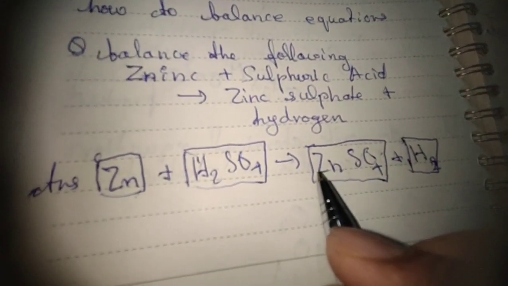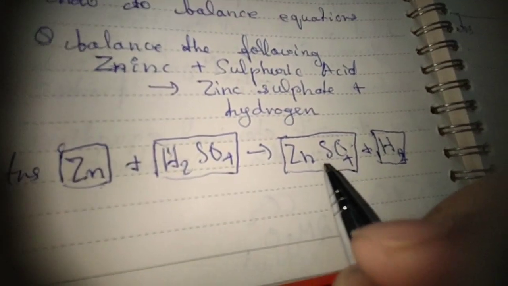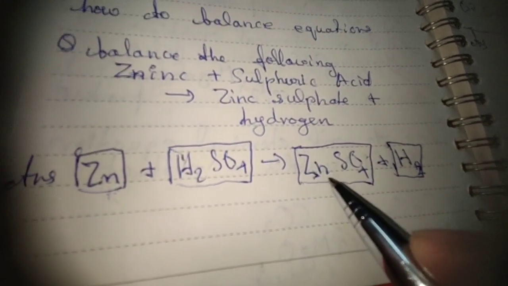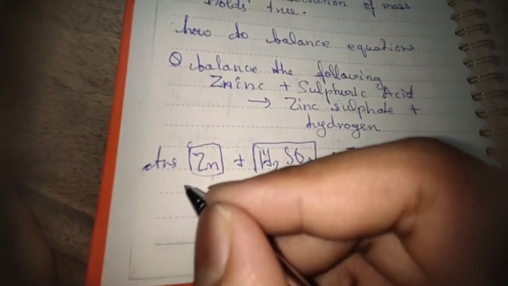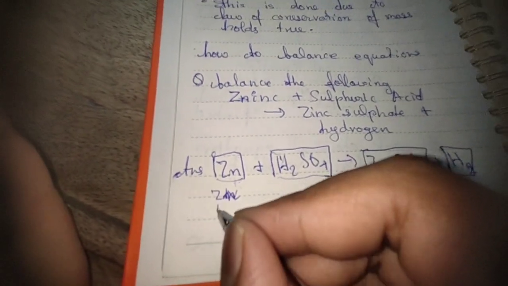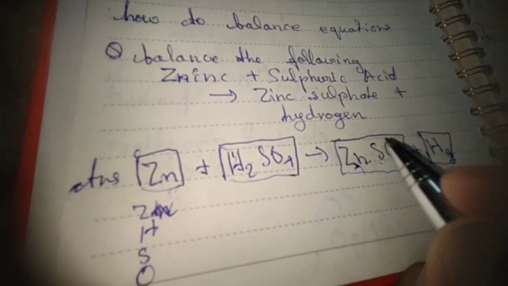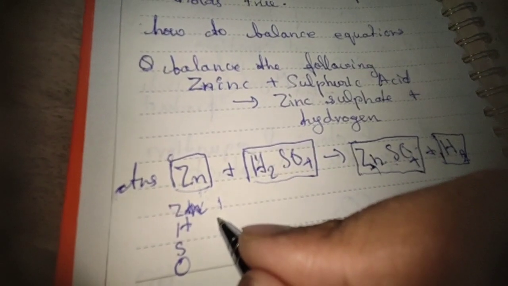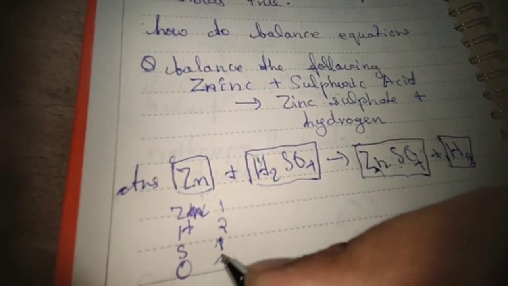These are immortal. Alright, so one atom of zinc plus one molecule of sulfuric acid, LHS equal to RHS. So the first step is to write the elements: zinc, hydrogen, sulfur, oxygen. Now zinc on the left hand side is 1, hydrogen is 2, sulfur is 1, oxygen is 4.